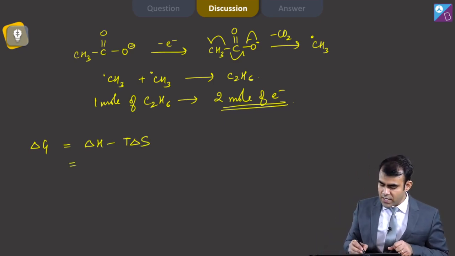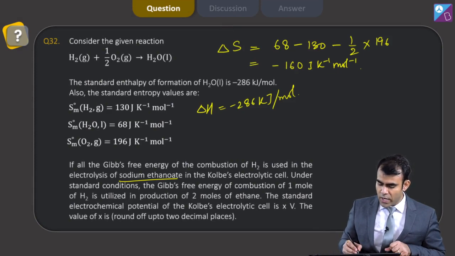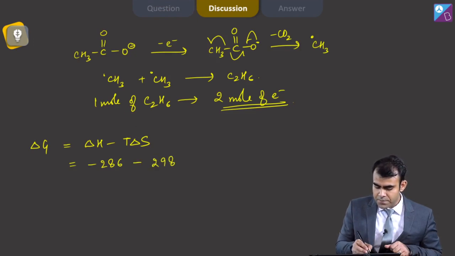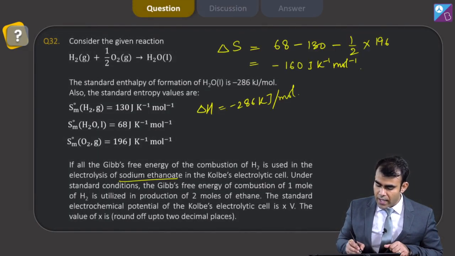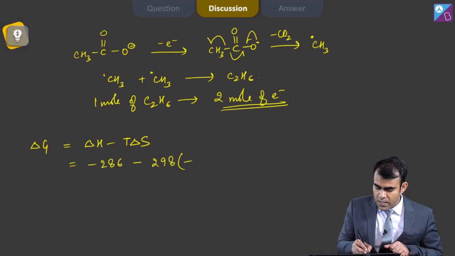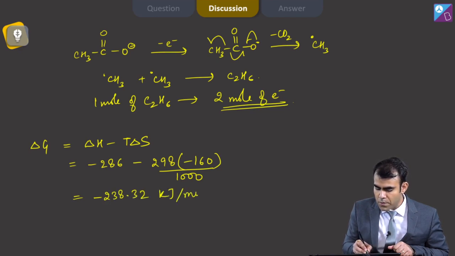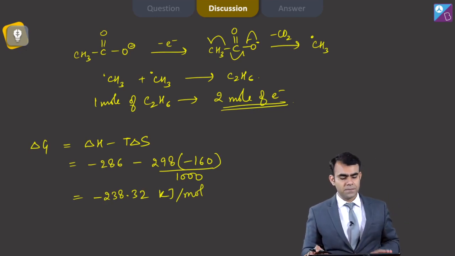Delta H is given to us, that is minus 286 kilojoule, that is minus 286 minus 298 into delta S, and delta S is minus 160, but this value is in joule, we want this in kilojoule, divided by 1000, and this comes out to be minus 238.32 kilojoule per mole.